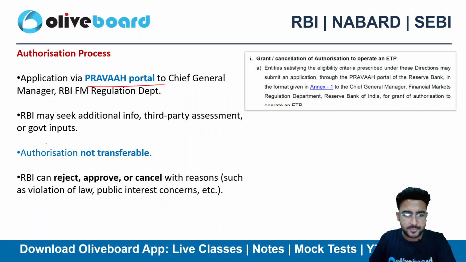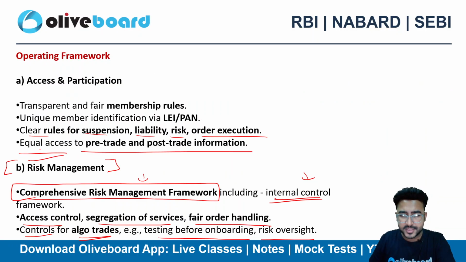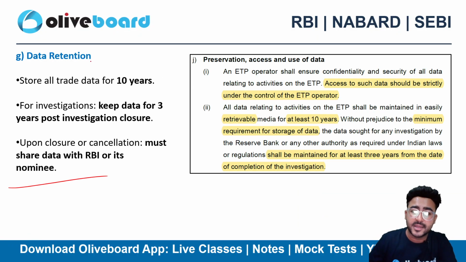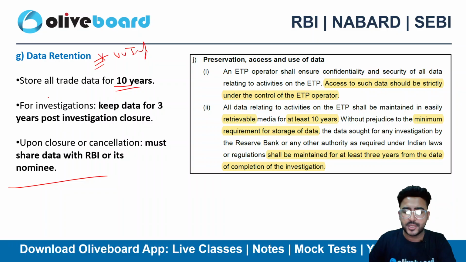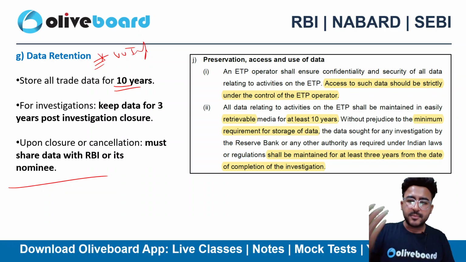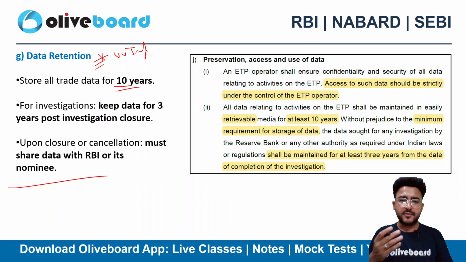Authorization process will be via the PRAVAH portal. Authorization is not at all transferable. You need to have a comprehensive risk management framework as well, right? Outsourcing, definitely, even if you outsource your operations, you will still be responsible. And data retention, again, very, very important. 10 years is the timeline. You need to store all the trade related data for 10 years. However, in case of any investigation, you need to keep the data post investigation closure for again 3 years, right?